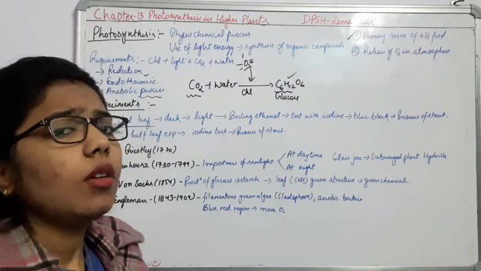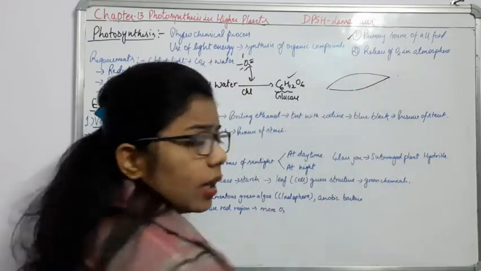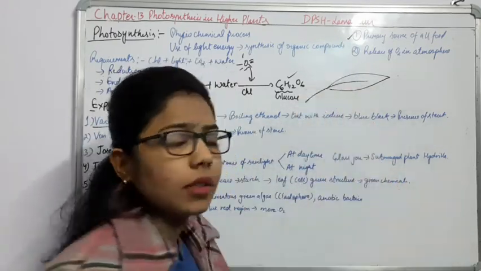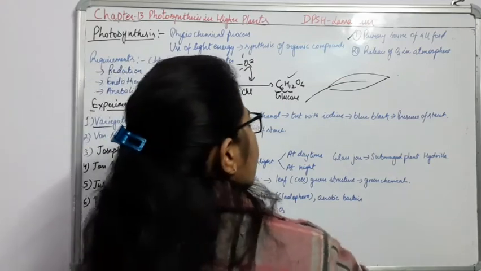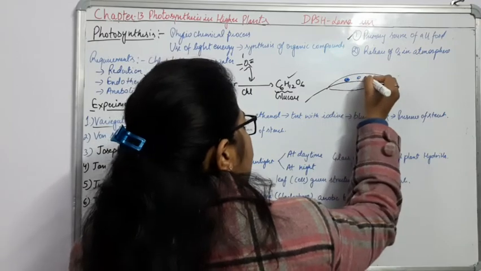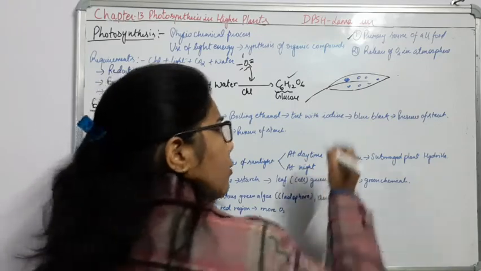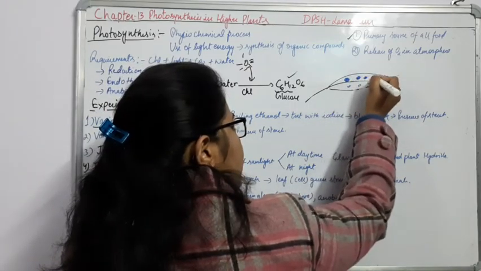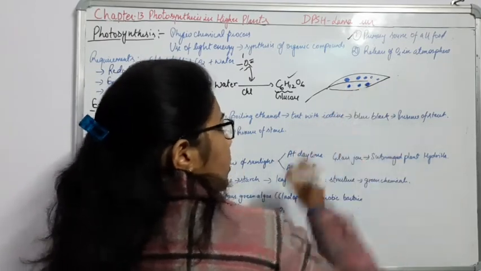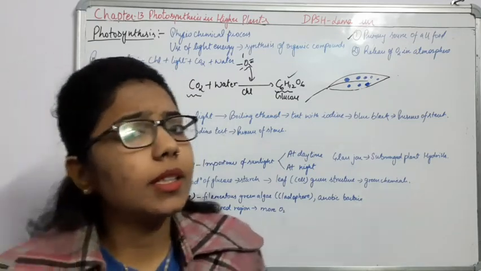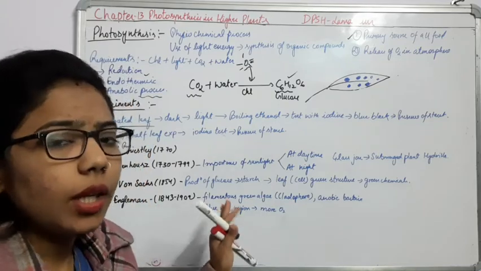First of all, what is the meaning of variegated leaf? A variegated leaf has different patches: some are green patches and some are non-green patches. Whenever you see this type of patches in leaves, it is a variegated leaf. Now wherever you can see these green spots, what does it mean? It means that photosynthesis will be there in these green spots. And what about the non-green parts? It means that there will be no photosynthesis. On the basis of this we will conclude our experiment.